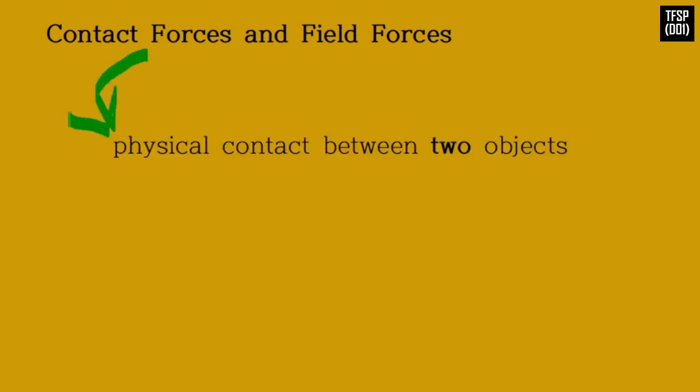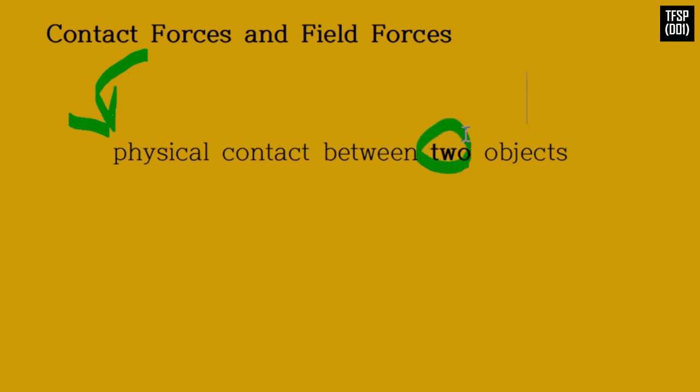Contact forces and field forces. One class of forces is called contact forces. That is, they involve physical contact between two objects. Examples of contact forces are the force exerted on a ball when it is kicked and the force exerted by your feet on the floor.